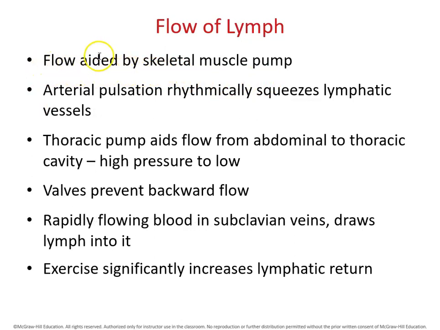So during the exercise, the flow of the lymph will increase. Artery pulsation can also squeeze the lymphatic vessels to move the lymph along the vessels. The thoracic pump can also aid the flow of the lymph. The valves within the lymphatic vessels can prevent the flow of lymph backward. Rapidly flowing blood in subclavian veins can also increase the lymph flowing into it.